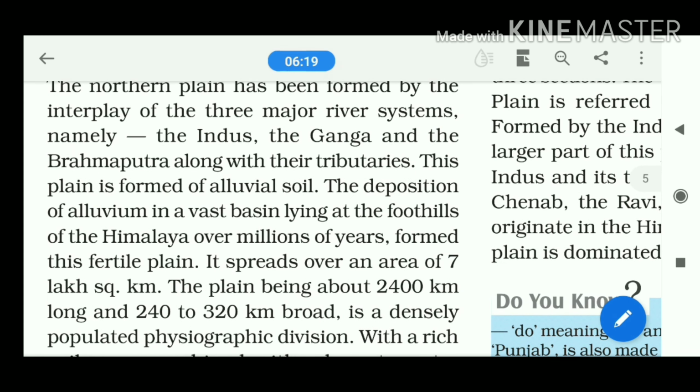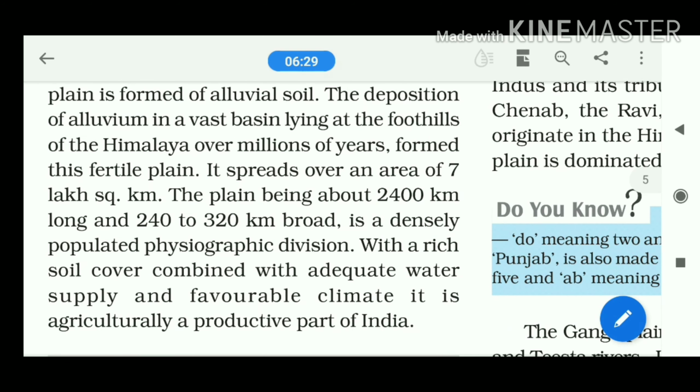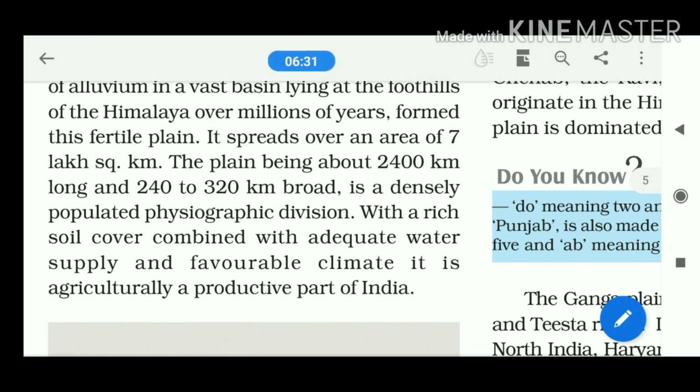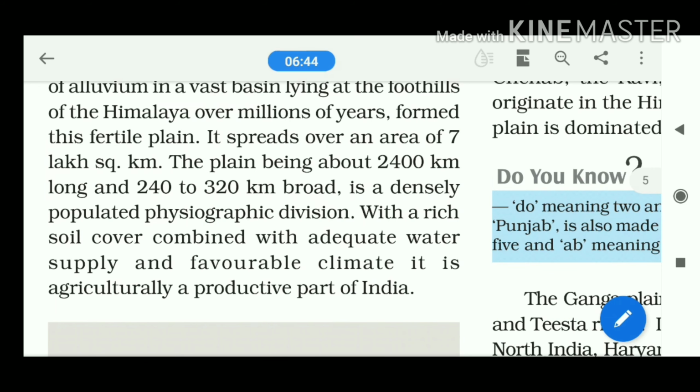So the northern plain, what are the characteristics? If you see your textbook, you can identify the characteristics. The plain region is very much fertile. It is also the most productive portion for crops. We can also see the favorable climatic condition. Why the favorable climatic condition? Harshness of the climate is totally absent here.